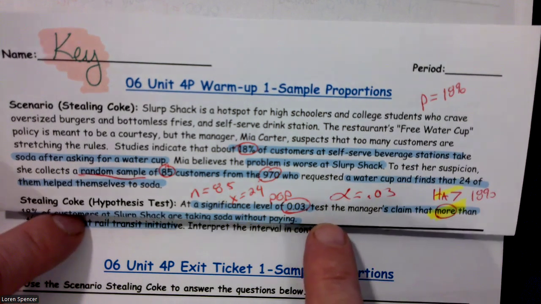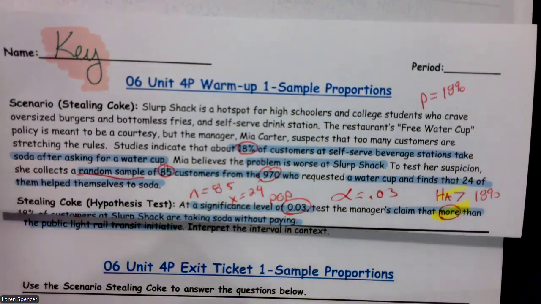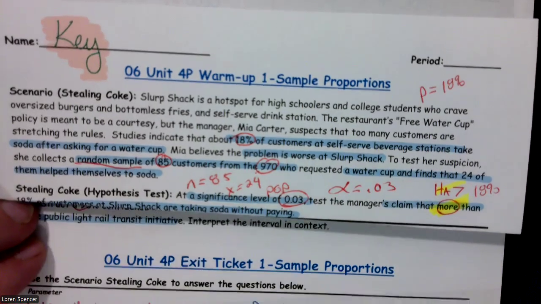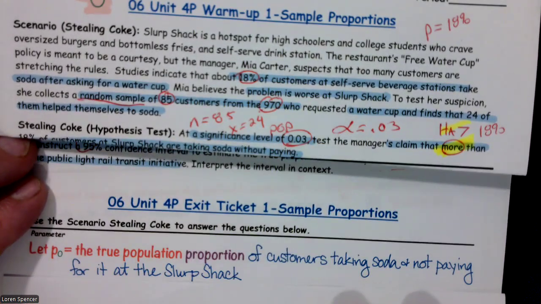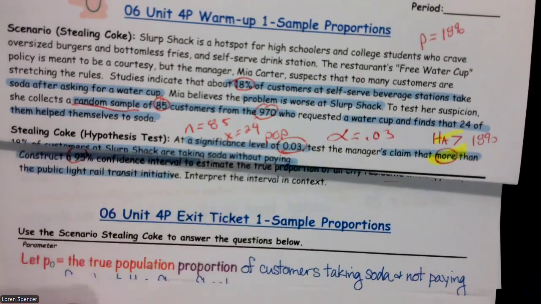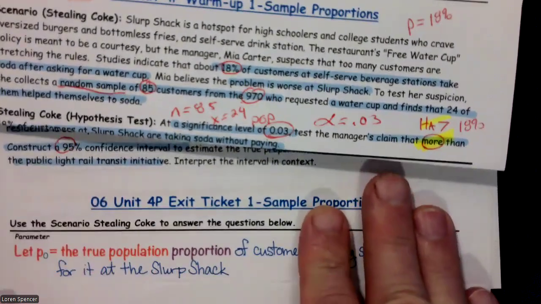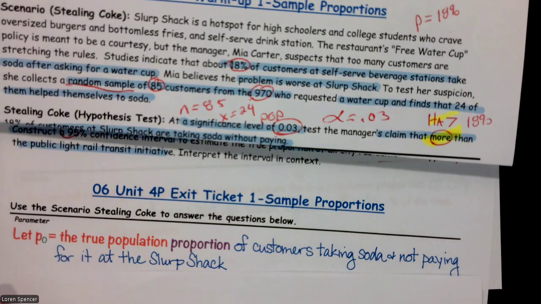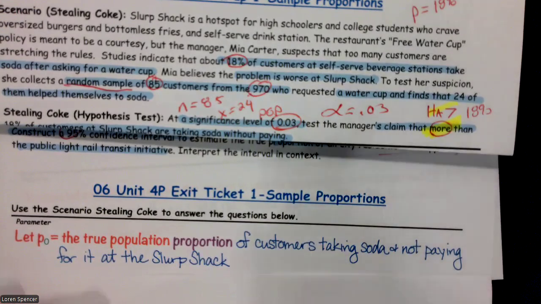All right. At a significance level of 0.03, test the manager's claim that more than 18% of the customers at Slurp Shack are taking soda without paying. So the very first thing it asks us to do is define our parameter, or what do we care about? We care about the true proportion of customers taking soda and not paying for it at the Slurp Shack. In other words, they say, oh, we want water because it's free, and they're getting the soda and not paying for it. So that's the first thing.